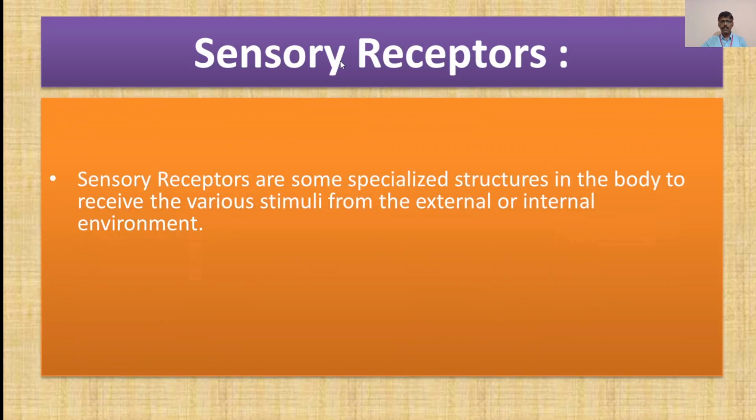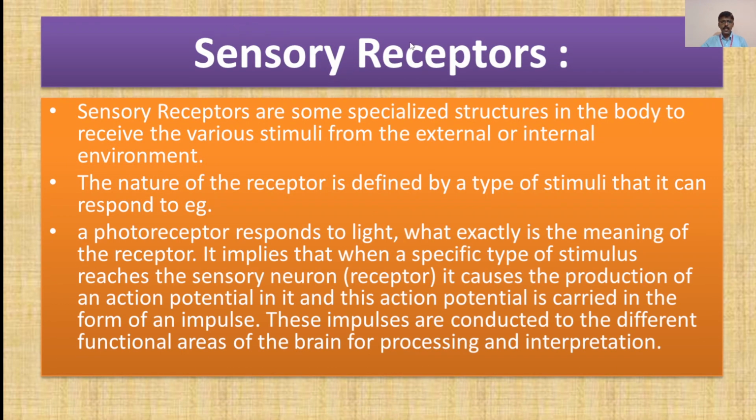Moving towards the next point about the sensory receptors. Now the sensory receptors are some specialized structures in the body to receive the various stimuli from the external or internal environment. Remember, the sensory receptors are some specialized structures in the body which receive the various stimuli from the external or internal environment. Then, the nature of the receptor is defined by the type of stimuli that it can respond to. Example, a photoreceptor responds to light.